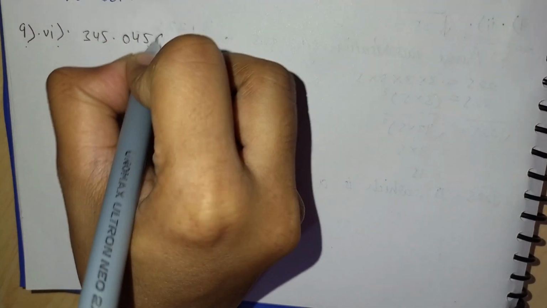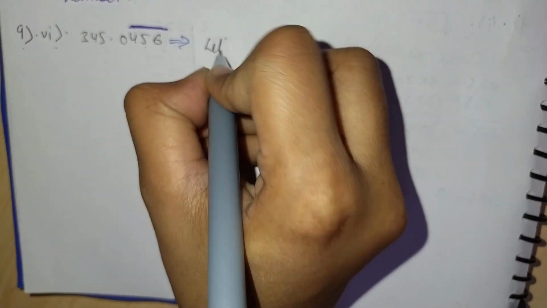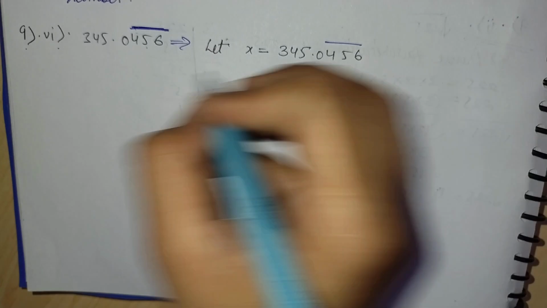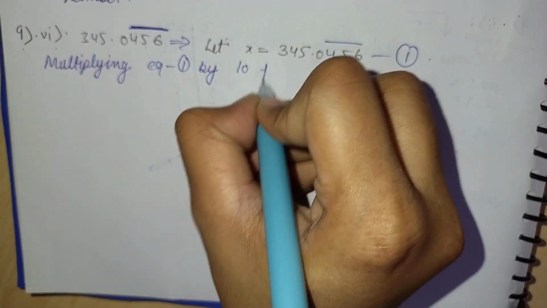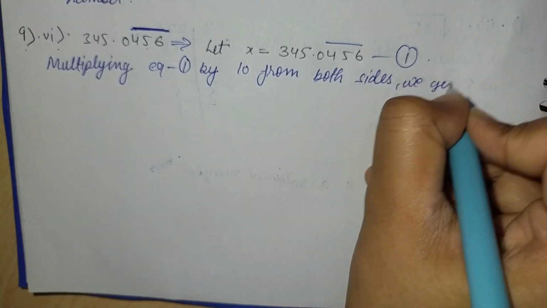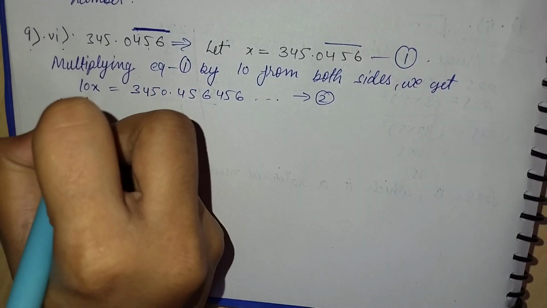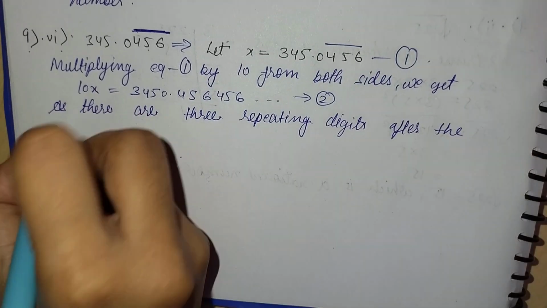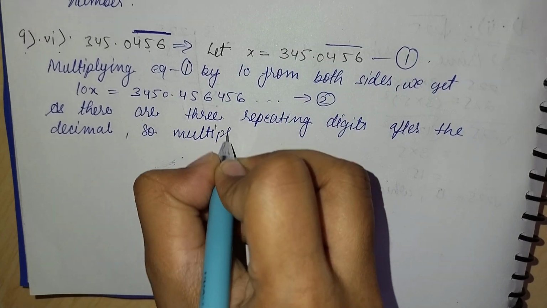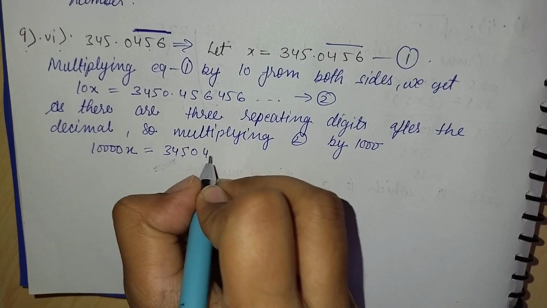Now the sixth part is 345.0456. On solving this, put it as the first equation, x is equal to this. On multiplying this equation by 10 on both sides, we get 10x is equal to 3450.456456. As there are 3 repeating digits after the decimal, we will multiply it by 1000.